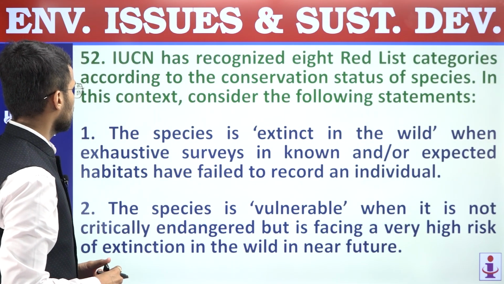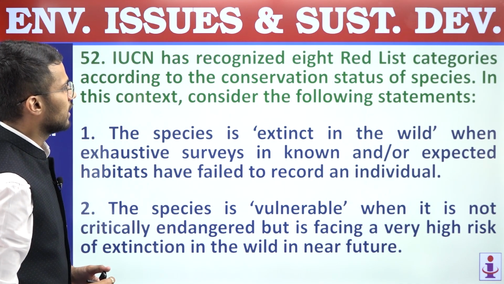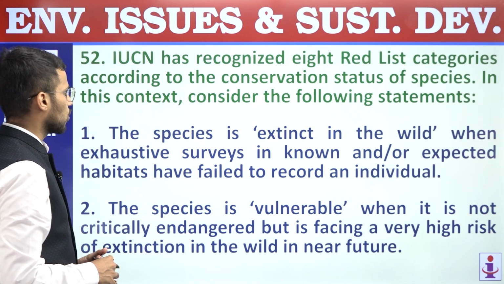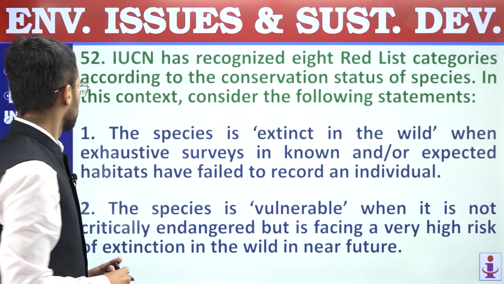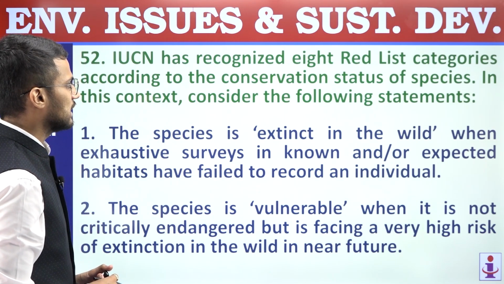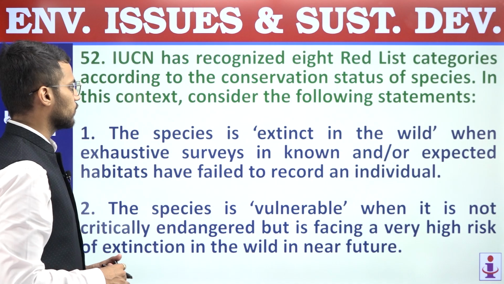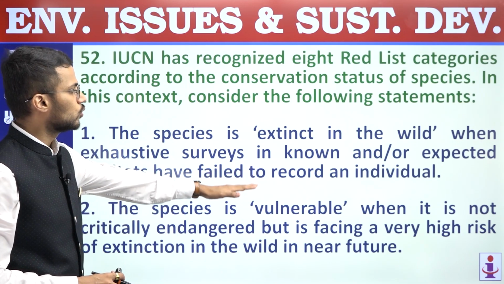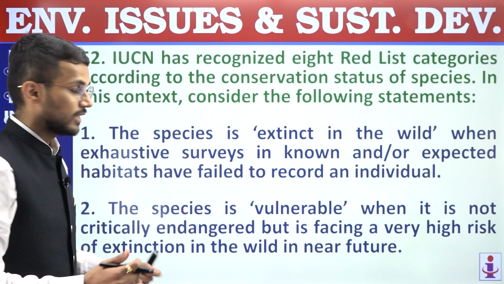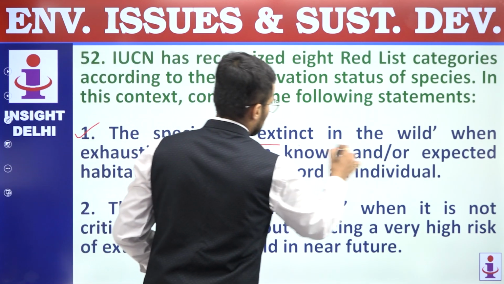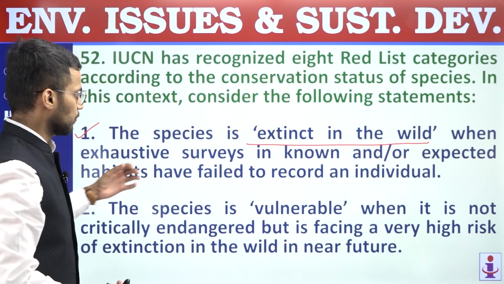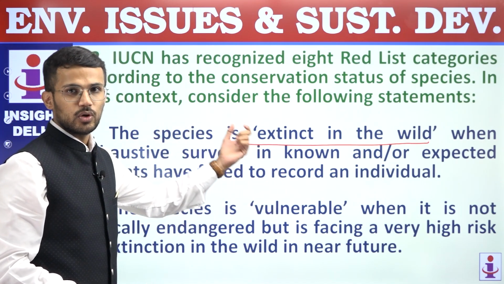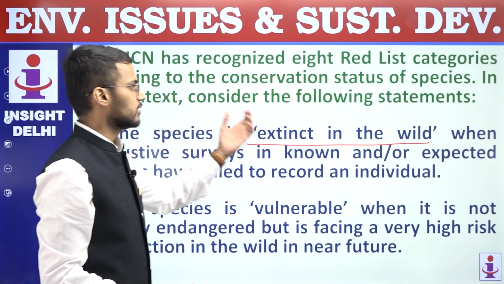Next, 52. IUCN has recognized 8 red list categories according to the conservation status of species. In this context, consider the following statements. First, the species is extinct in the wild when exhaustive surveys in the known and or expected habitats have failed to record an individual. So that is a correct statement regarding extinct in the wild category, because despite the surveys, it is not possible to locate an individual of that particular species, and that's why it will be considered as